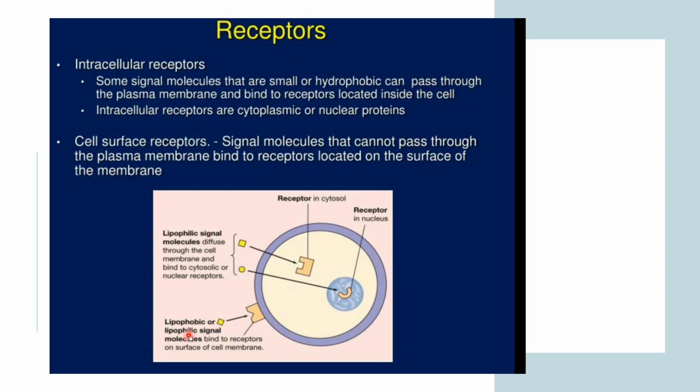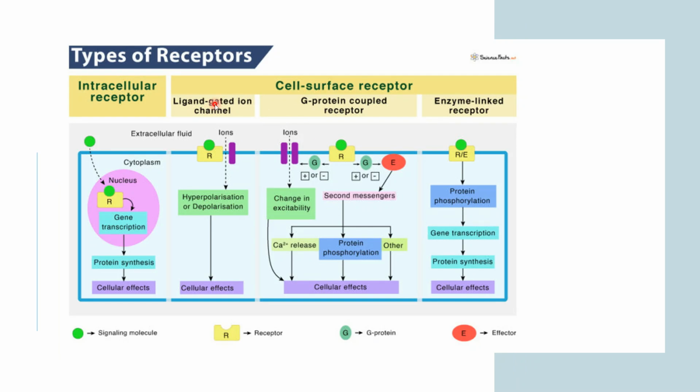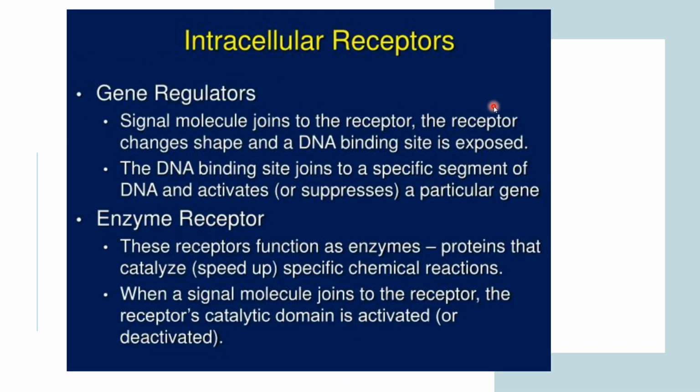Whereas the polar signal molecules bind to the receptor on the surface of the cell membrane, rather than passing through the plasma membrane. So these are the two receptors, and now we will go to the cell surface receptors, which are of three types. As I have already told you, these are the ligand gated ion channel, G protein coupled receptor, and enzyme linked receptor. We will get a small idea of what they do.